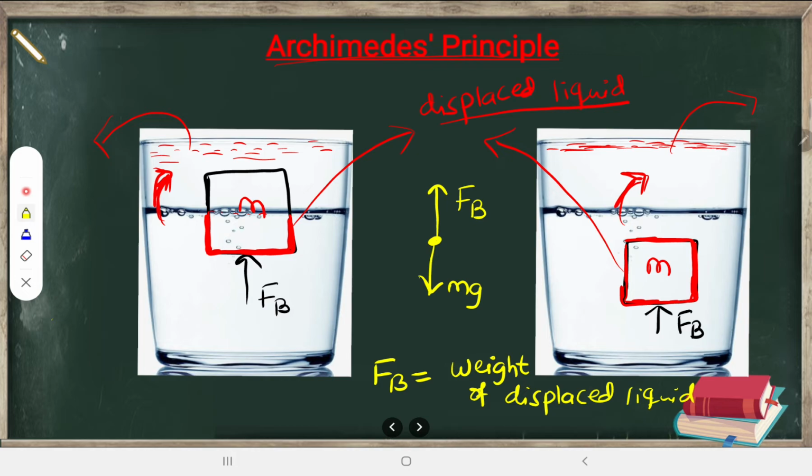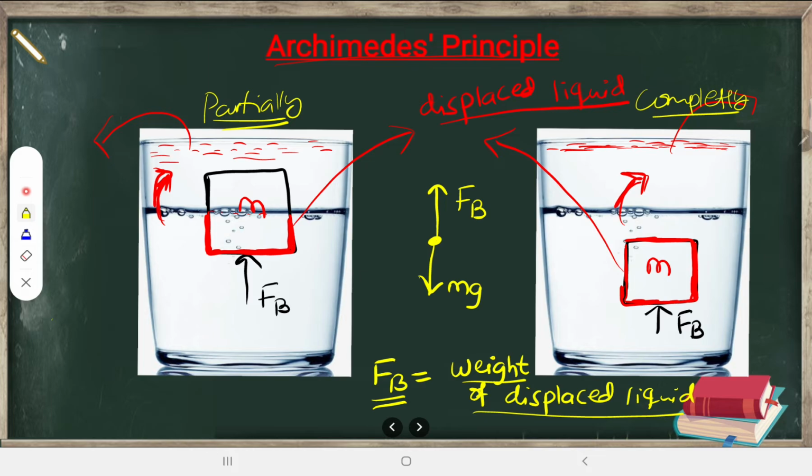I will give you the definition, no need to worry, try to understand this. Buoyant force experienced by a partially submerged body, or buoyant force experienced by a completely submerged body, whatever that buoyant force is, that is equal to the weight of the displaced liquid.